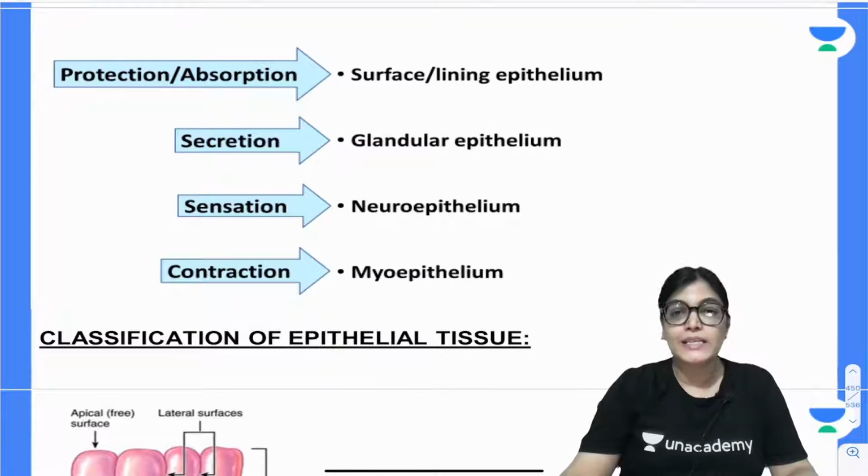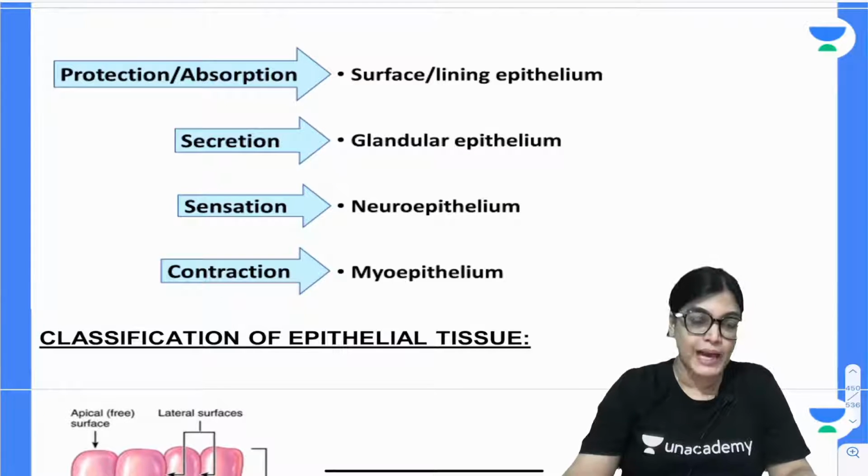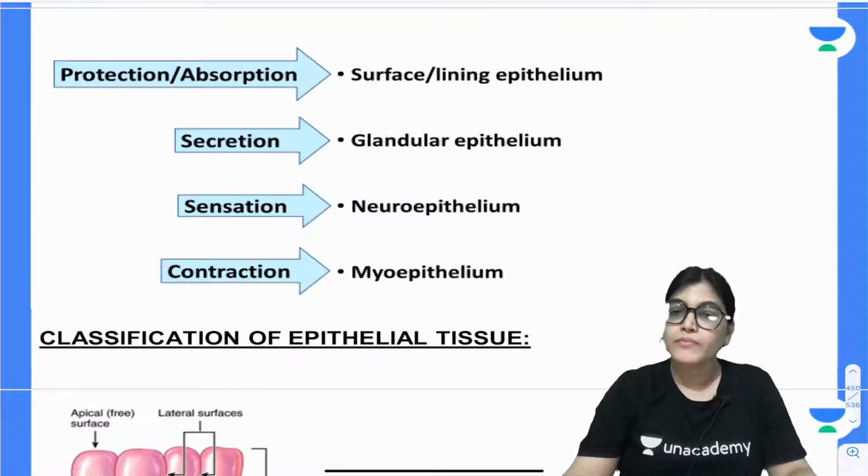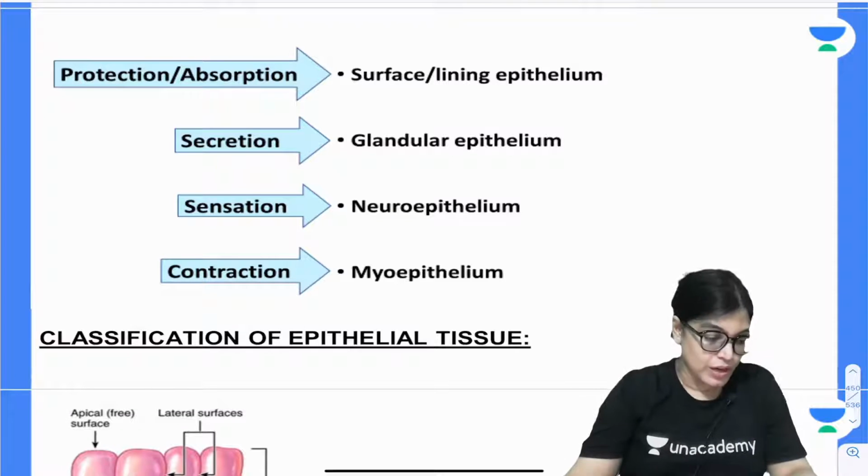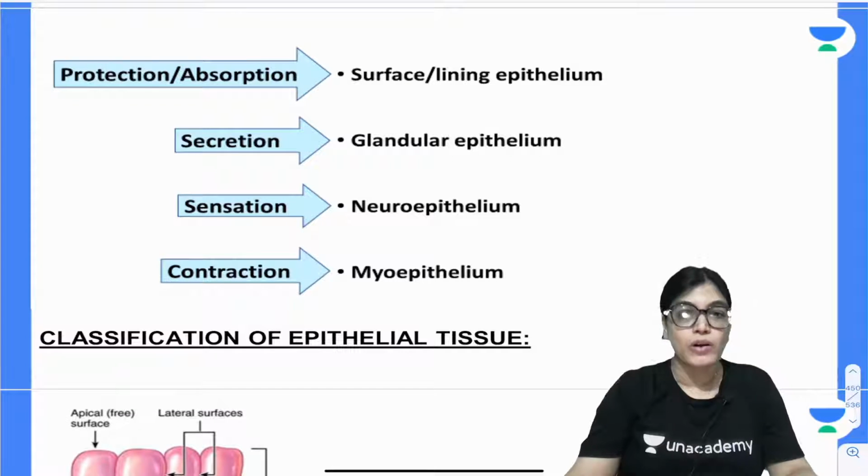So, if I talk about the general histology topic, this is very important. Important questions are definitely asked from the epithelium types with an example, and also from the lymphoid organs like spleen, thymus gland, tonsil and lymph node. So, in this session, I will cover all these topics, and this session will be followed up with a